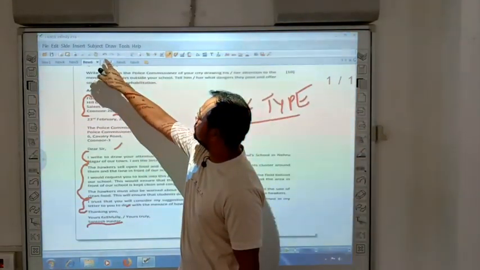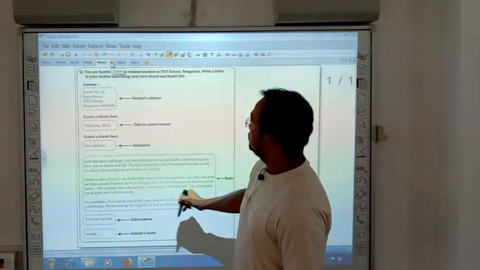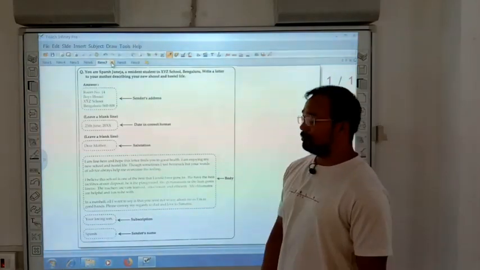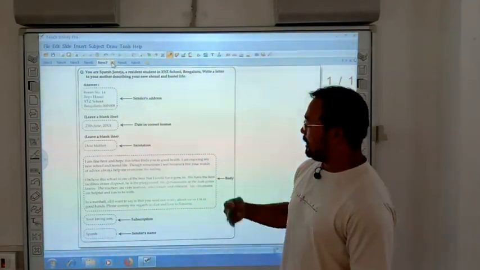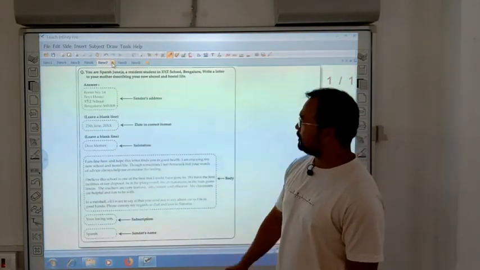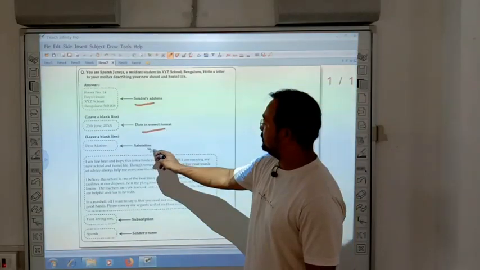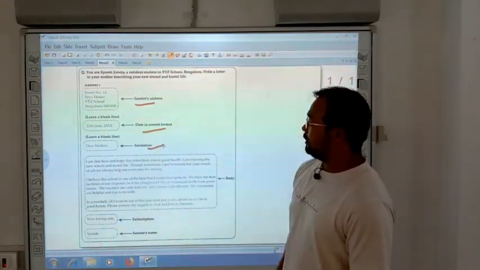Now this is again a format layout for you to follow, the format that I have just explained here. You could see your sender's address, date, Dear Mother. It was all already explained to you in the informal letter.